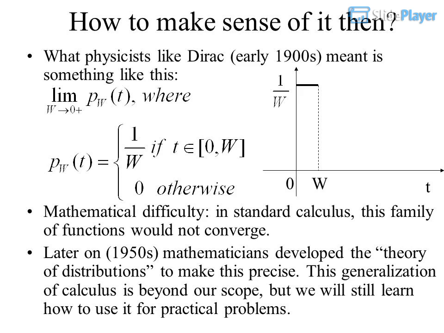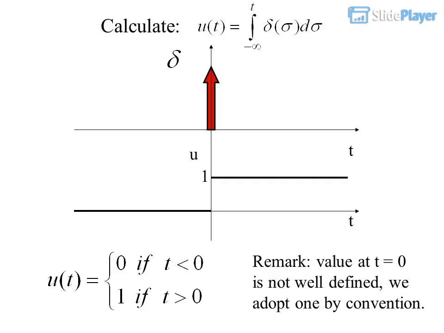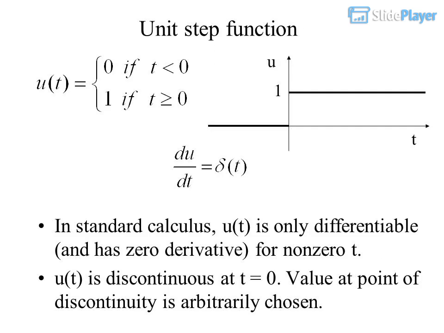Consider the unit step function. Remark: the value at t equals 0 is not well defined. We adopt 1 by convention. In standard calculus, u(t) is only differentiable, with zero derivative, for non-zero t. u(t) is discontinuous at t equals 0. The value at the point of discontinuity is arbitrarily chosen.